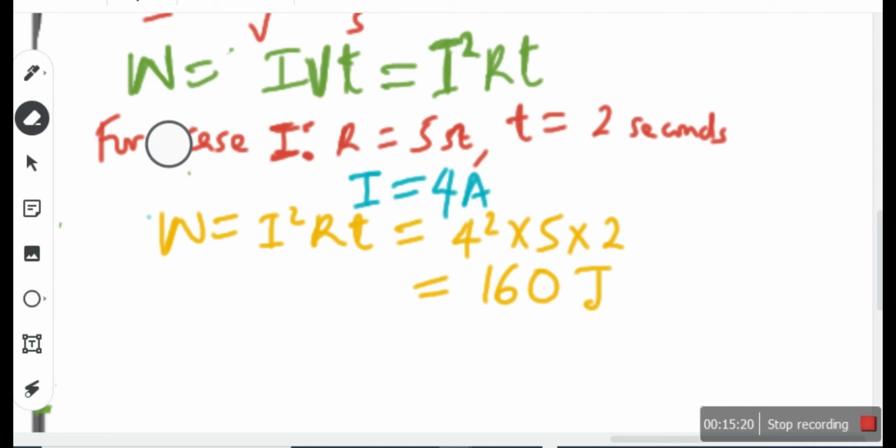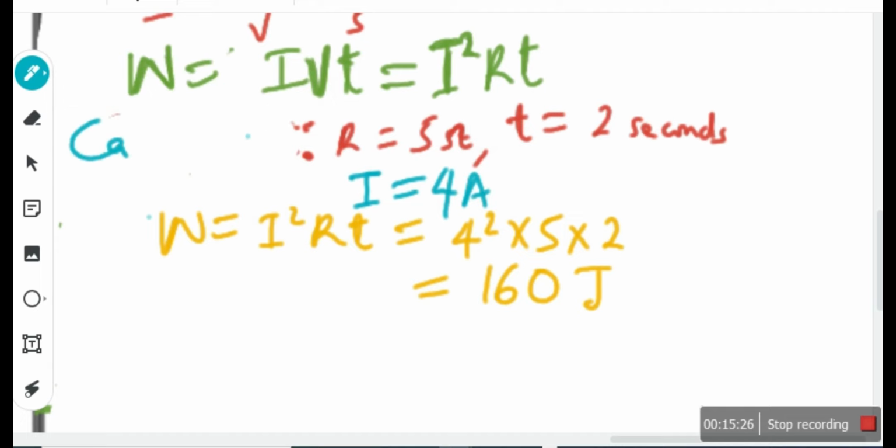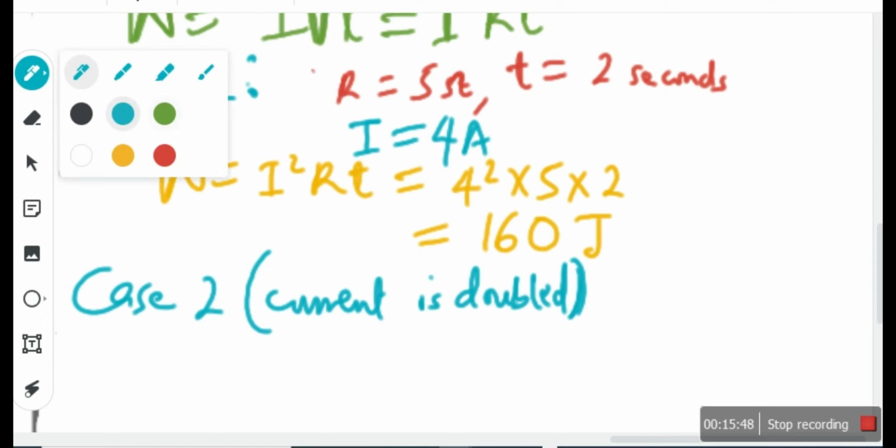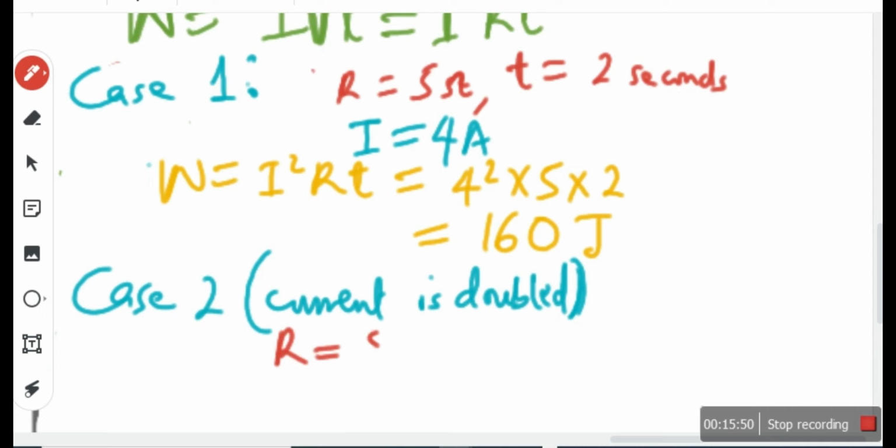That is case 1. Let me write it properly. Case 1. Now I want you to double the current. Case 2: current is doubled, all other factors remain the same. Only current is doubled. R is 5 ohms, T is still 2 seconds. Current is now what?